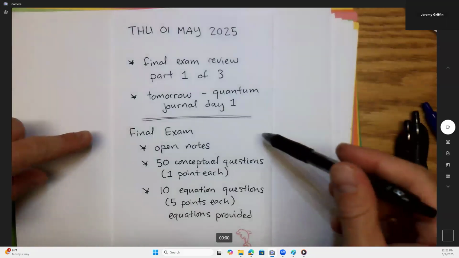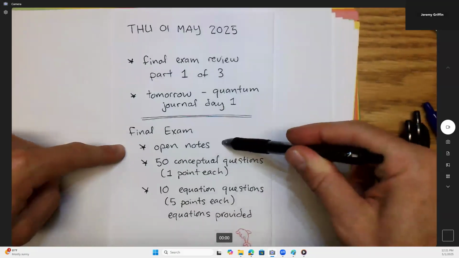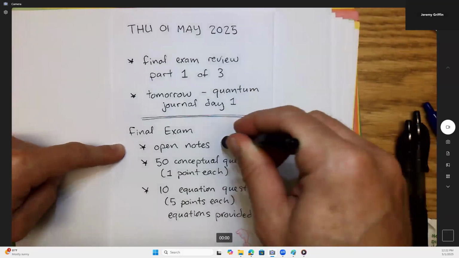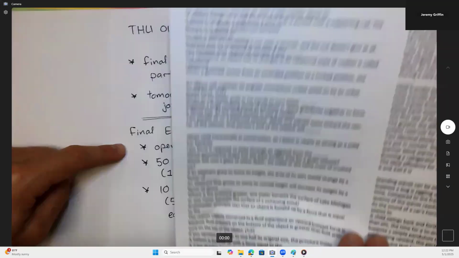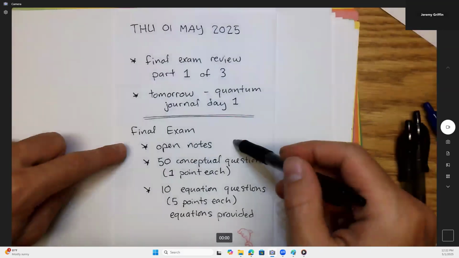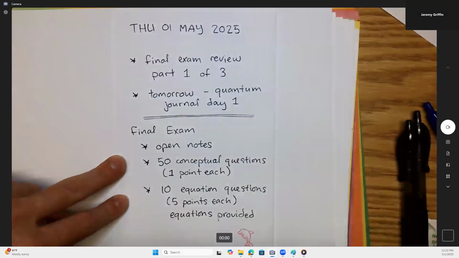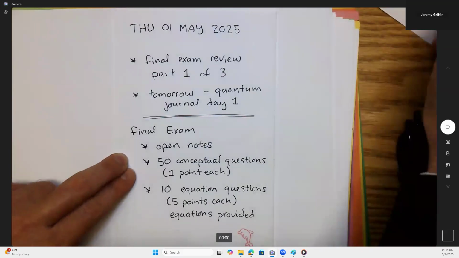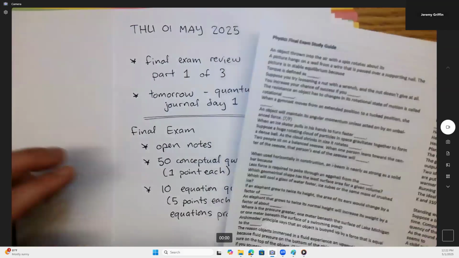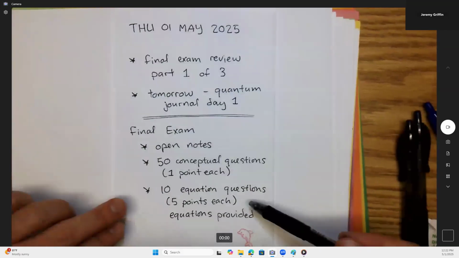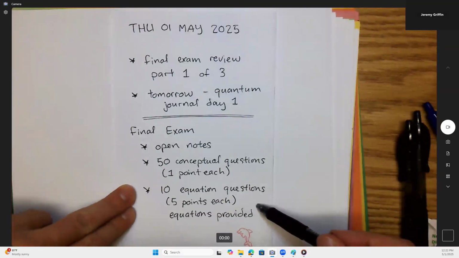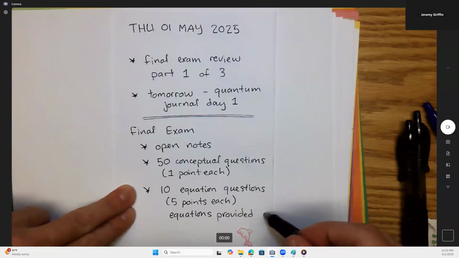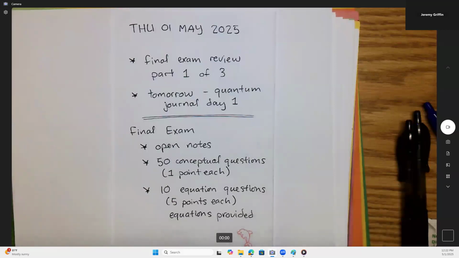The format of the final exam is going to be open notes. So no internet access, but any notes that you guys are keeping, any notes you write on the study guide, any pages I give you. And the format's going to be the same as the midterm, which is 2 halves. The first half is going to be 50 conceptual questions, 1 point each, straight off the study guide. We'll go over all the answers. And then the second half is going to be 10 equation-based questions that are 5 points apiece. I will give you the equations, so it'll just be up to you to interpret those equations and solve them. You guys think you can do that? And that'll be it.